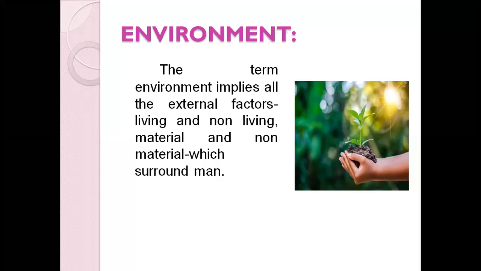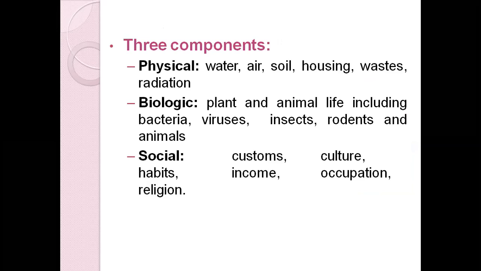That's why controlling our environmental health is very important. It will help us improve our health as human beings, as well as improve our quality of life. Next we will see the three main components I have also briefly mentioned. We have the physical environment, which includes your water, air, soil, housing, waste, radiation, and it can be chemical also. Biologic means all the living things, which include plants, animals, bacteria, virus, insects, rodents.